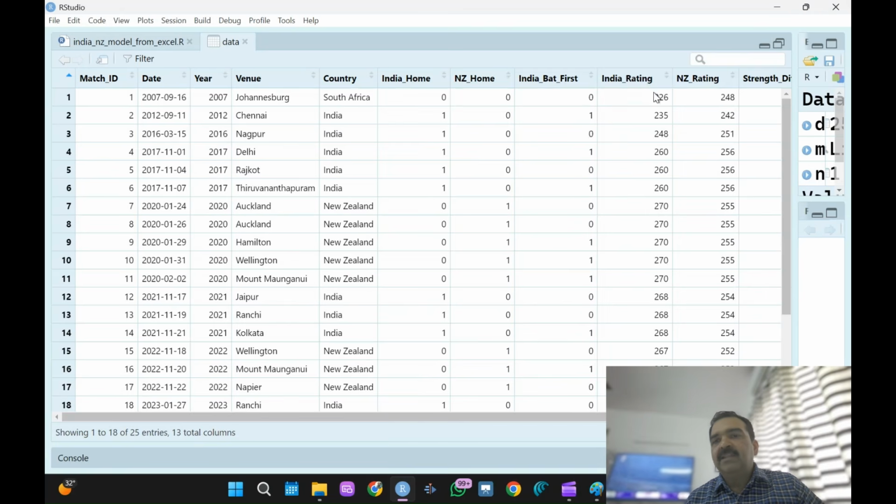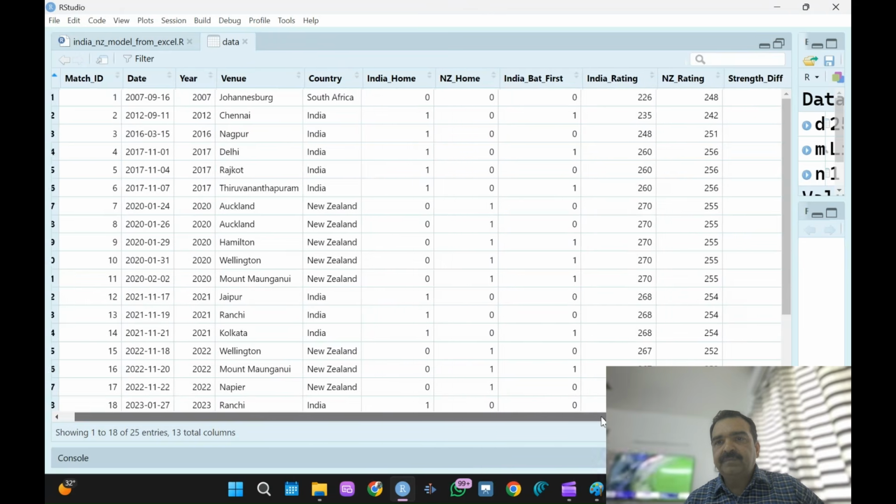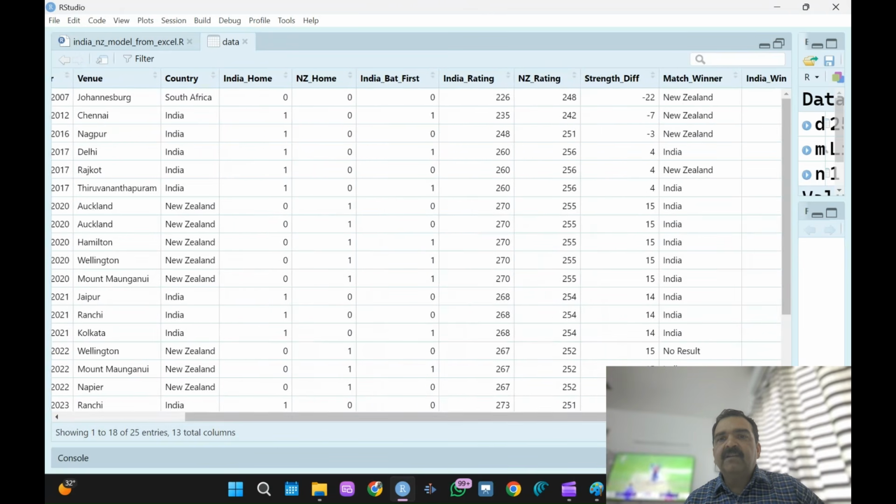Then there is the India rating by ICC. ICC has given some ratings, and this rating is given over here, and the New Zealand rating is also there. And then I have calculated the strength difference, as per the rating given by the international body. Minus 22 means that India's team is not strong in this case, New Zealand is stronger. 4 means India is stronger by 4 points. So this is the difference.